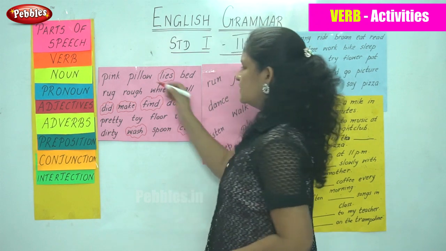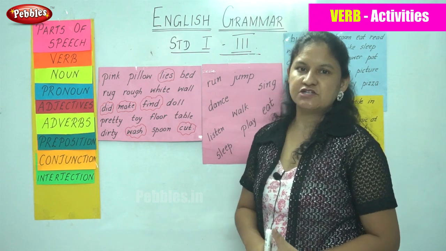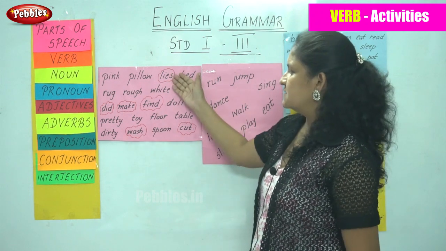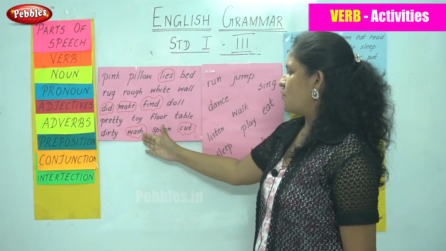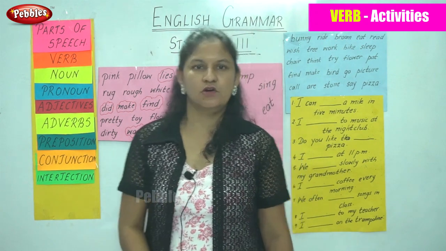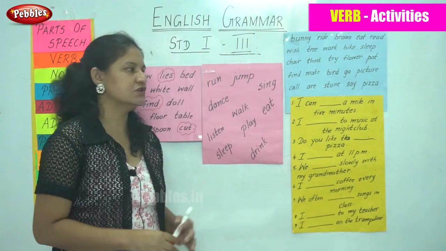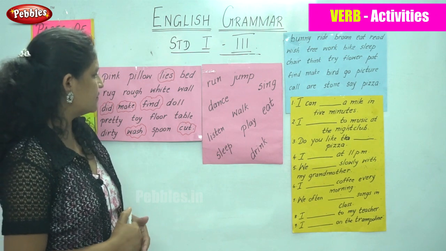So from these words we were able to pick out the verbs or the action words: lies, did, make, find, wash, cut. So these are all the action words or the verbs. Now we move on to our next activity. Again we have some words.